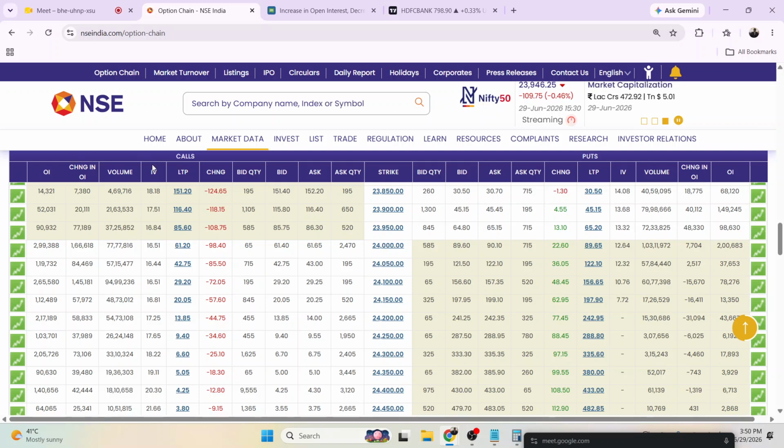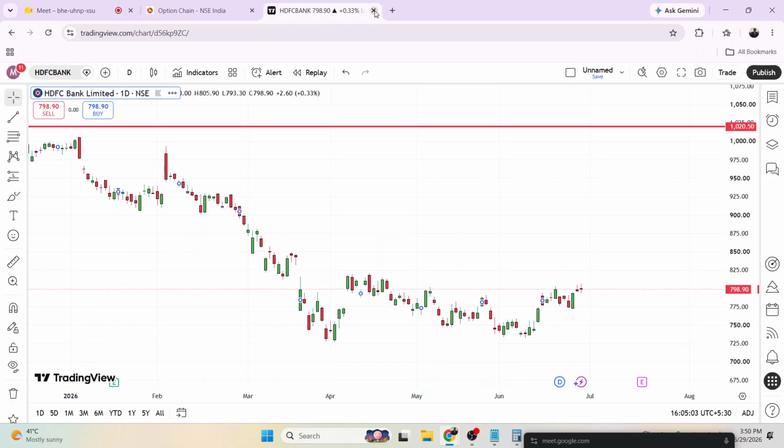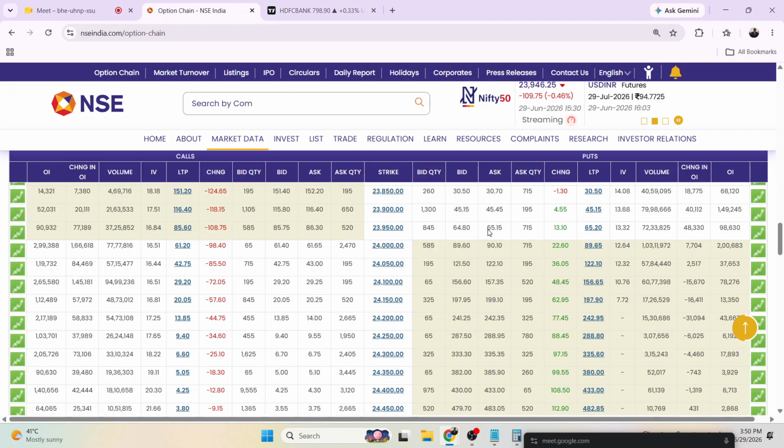If it is more than one, it is bullish. If it is less than one, it is bearish. That is called the put call ratio. But if you observe long build up, short build up, long unwinding, short covering on both sides, we should see the combination of what is happening on the call side and put side. Then only we can decide how the stock or particular index will go up or not.